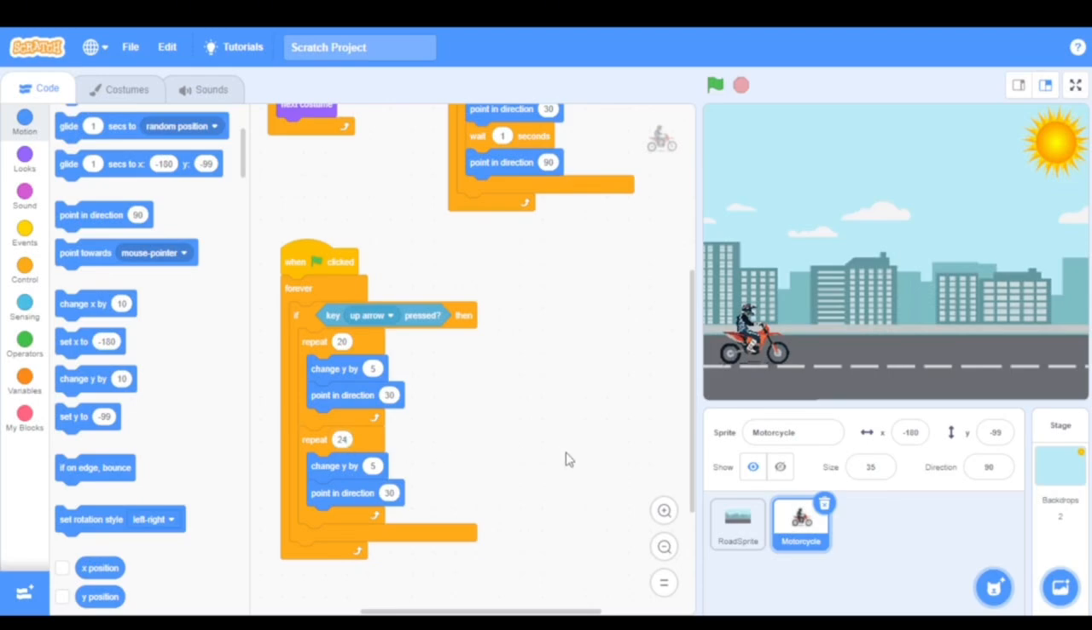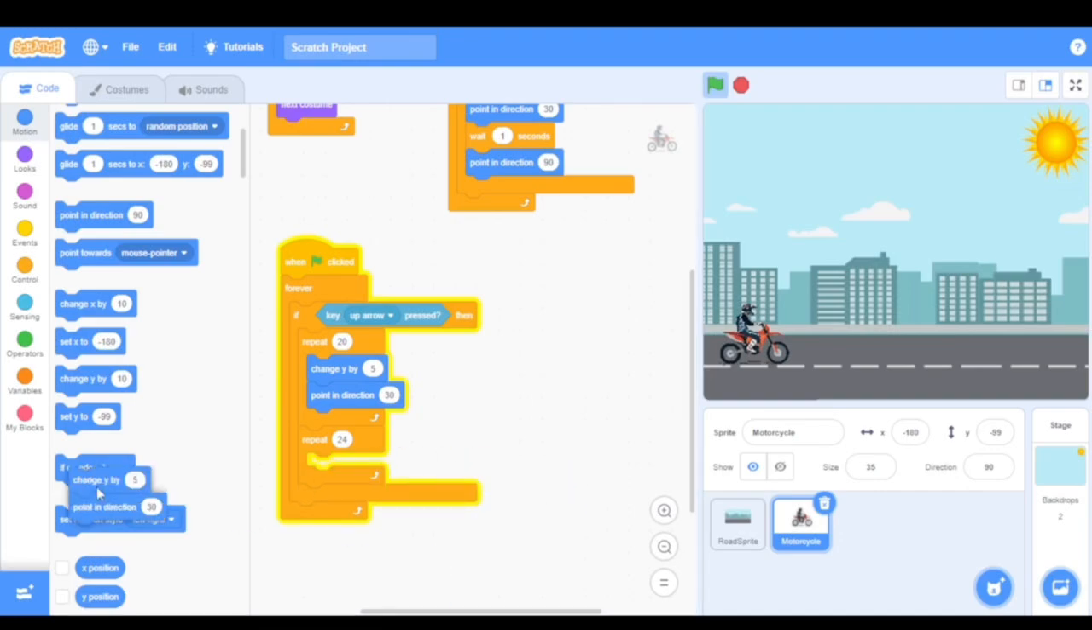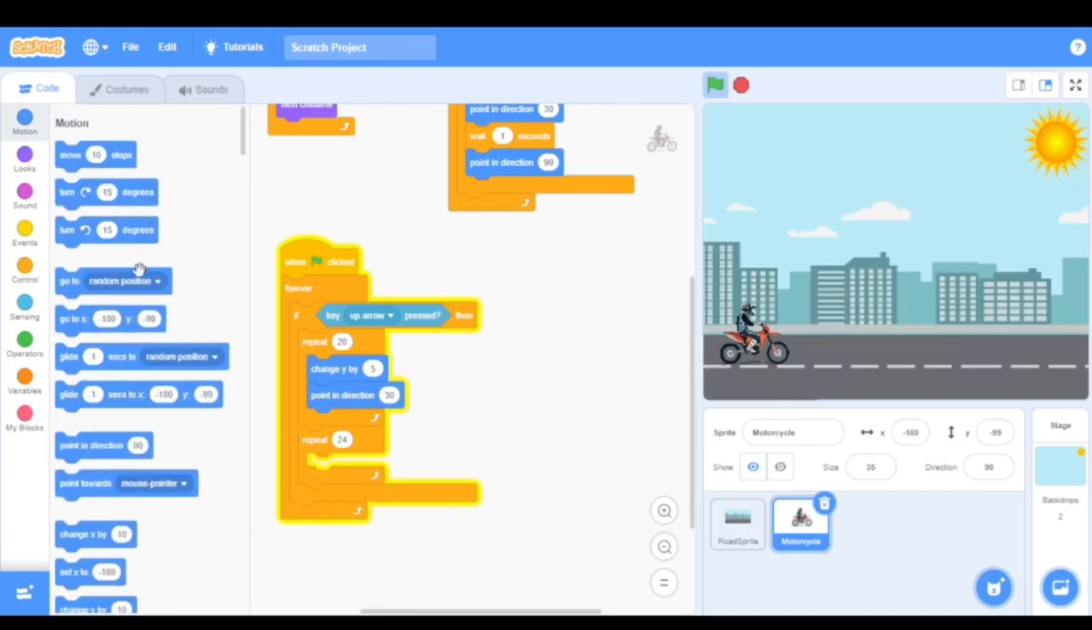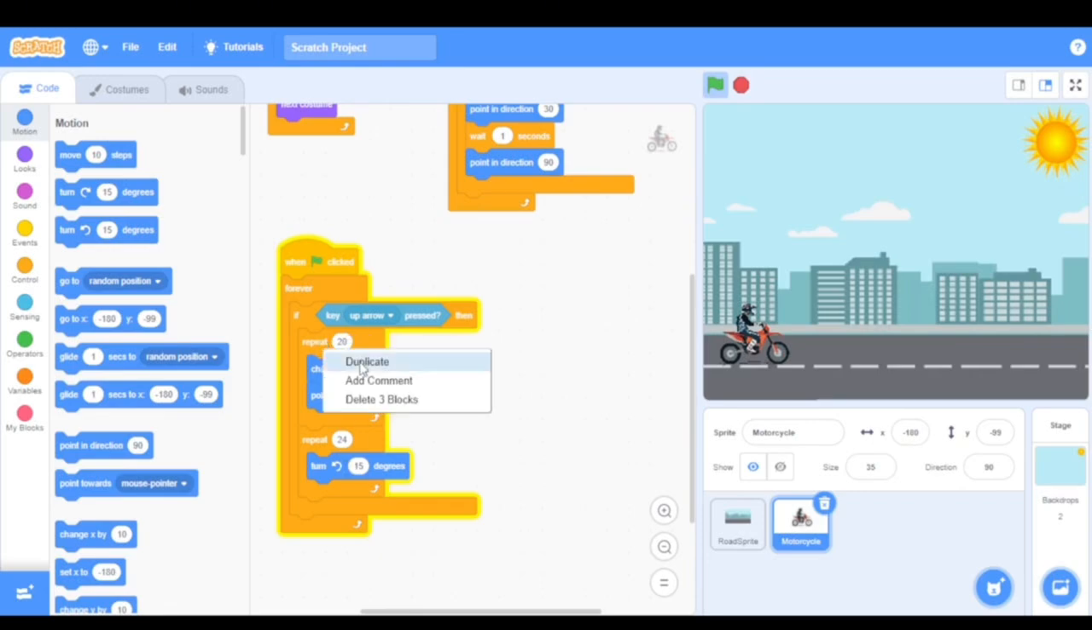And then the change y by will not be there. So we won't have change y by. We won't have both of them there. Instead, we're going to have turn. So this is clockwise, this is anti-clockwise. 15 degrees. And then I'm going to duplicate this one again.